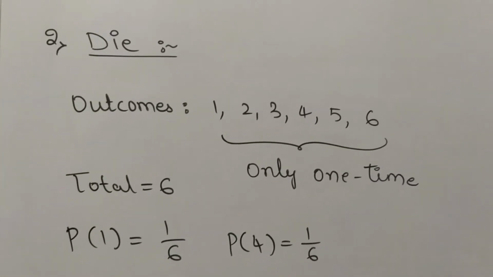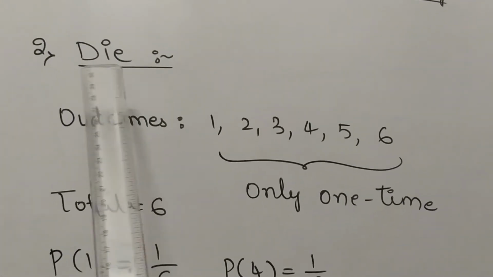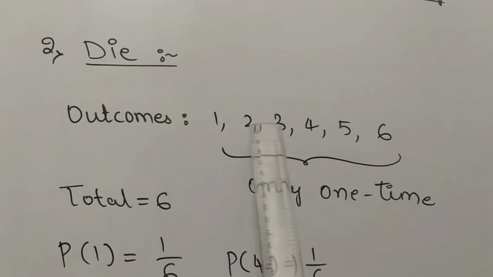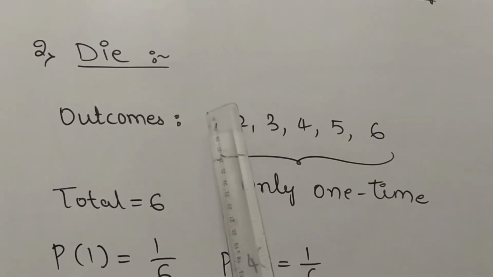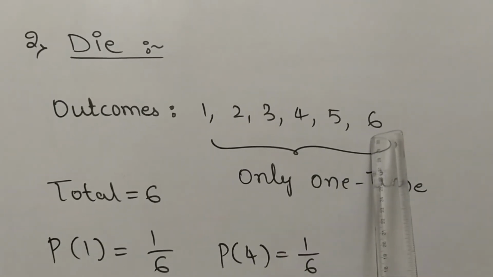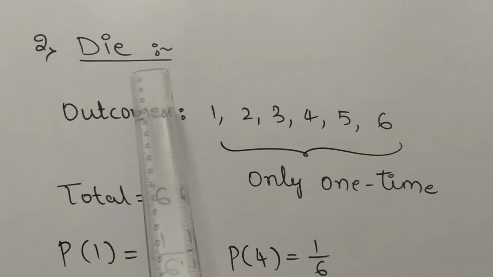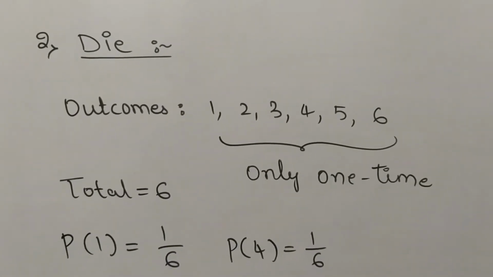Next example we are taking is a die, students. You all know what is a die, and outcomes are 1, 2, 3, 4, 5, 6. Nothing but on a die you will have 1 dot, 2 dots, 3 dots up to 6 dots. You will take the die in games like snake and ladder, ludo.